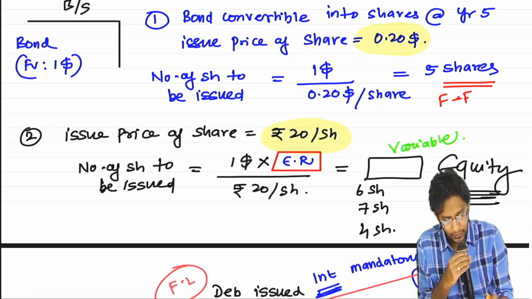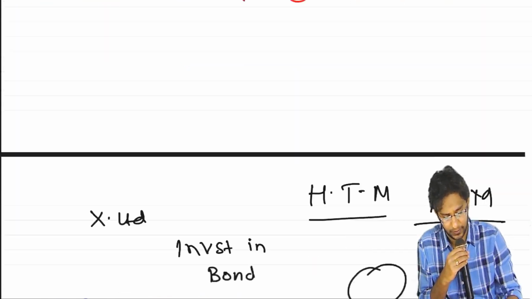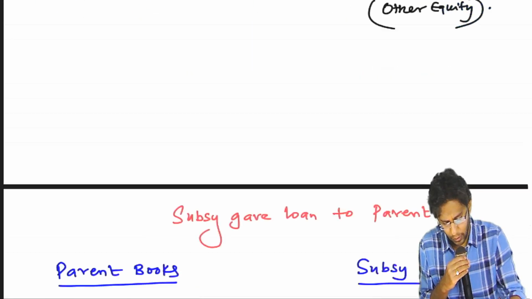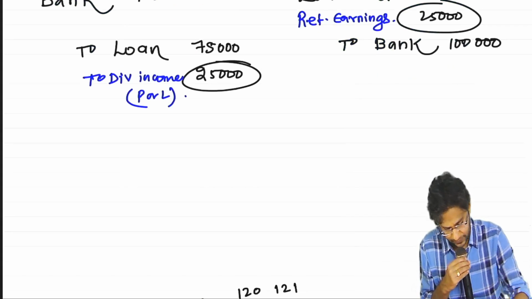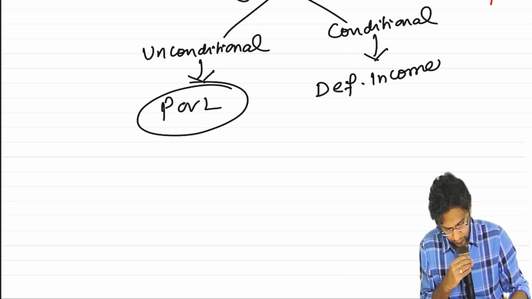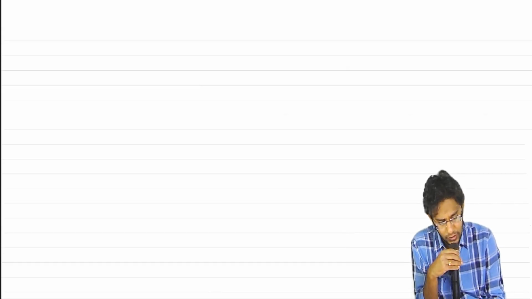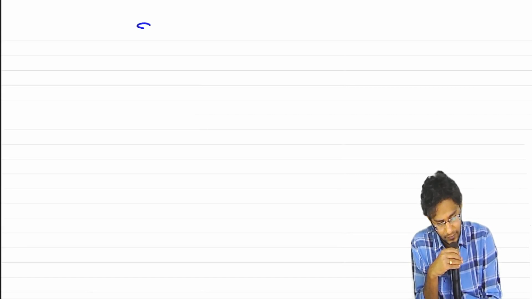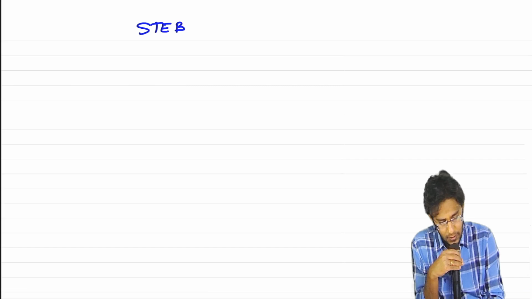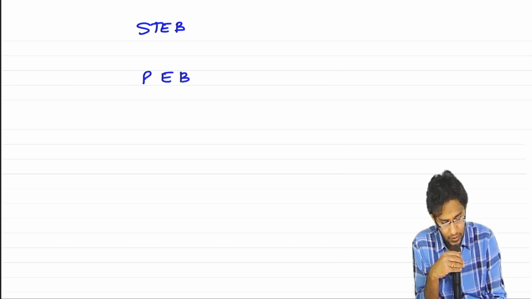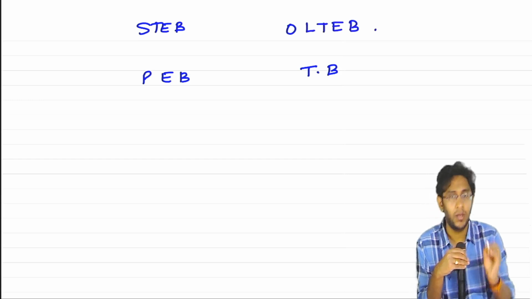Whatever employee benefits we discuss under this chapter are broadly covered into 4 categories. The 4 categories include short-term employee benefits, post-employment benefits, termination benefits, and the other category is other long-term employee benefits.